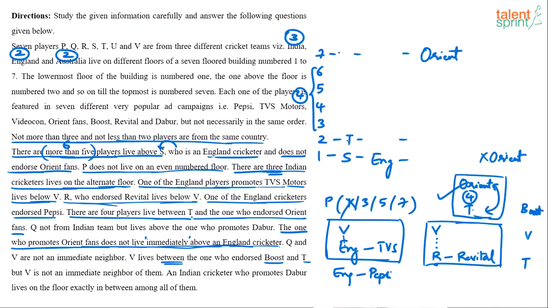V lives between Boost and T, and is not an immediate neighbor, so there is a gap between V and Boost and between V and T. Ideally that gap should be equal. If there are 2 people here, there should be 2 people here. If there is 1 person here, there should be 1 person here. Because V lives between the one who endorsed Boost and T, he said.